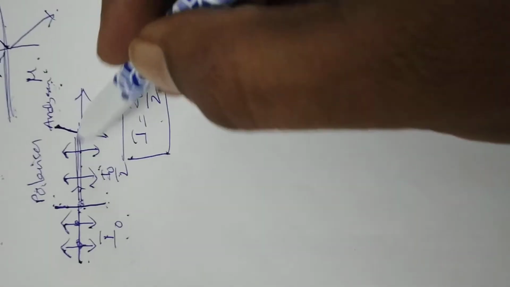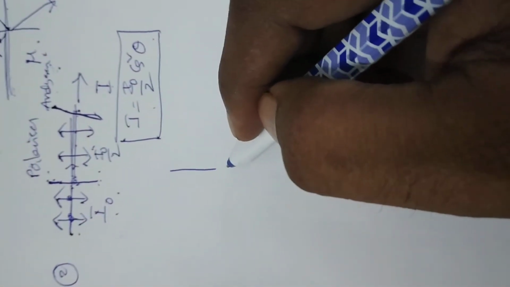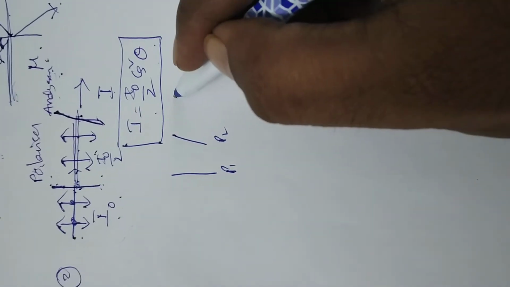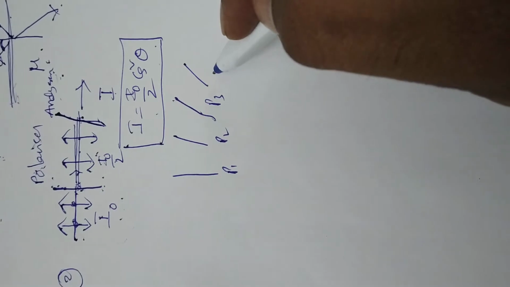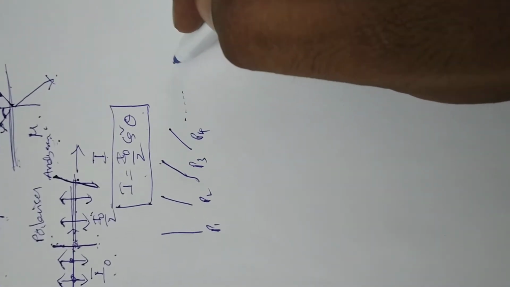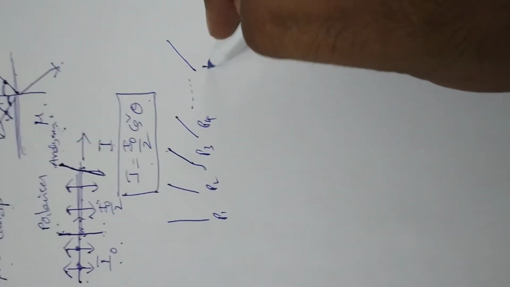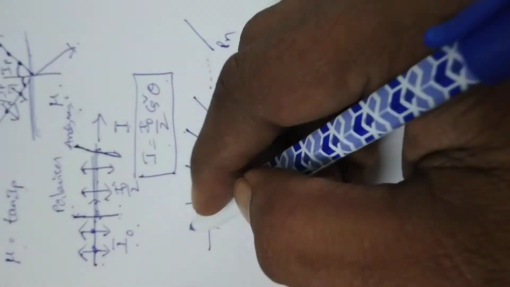In the same way, suppose there are n polarizers: first polarizer P1, second polarizer P2, third polarizer P3, fourth polarizer P4, and so on up to the nth polarizer Pn. Unpolarized light of intensity I naught is incident on the first polarizer.